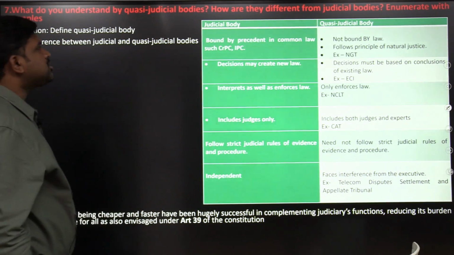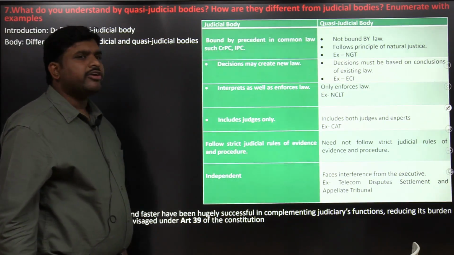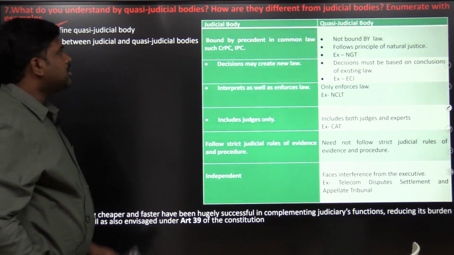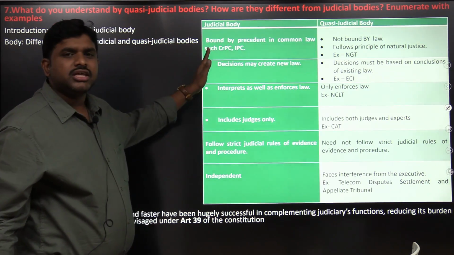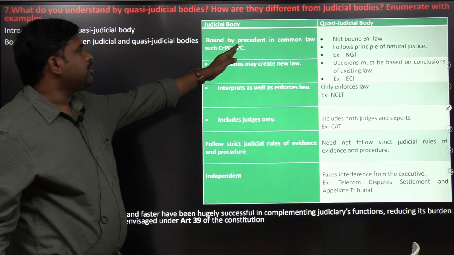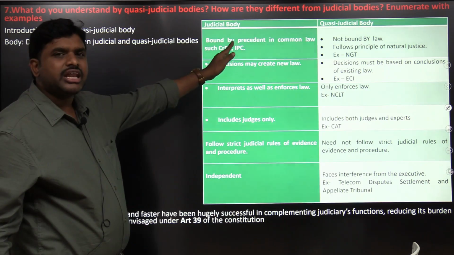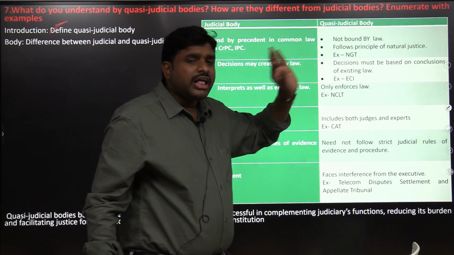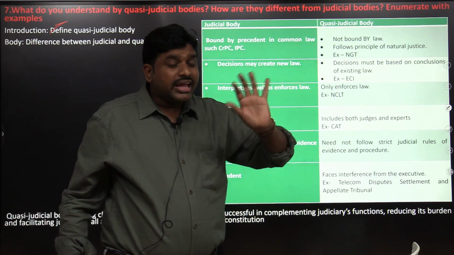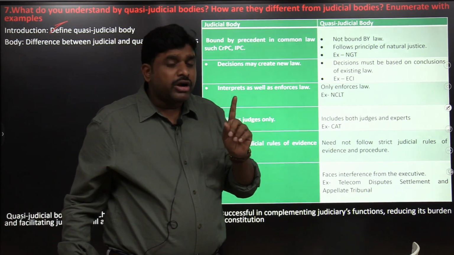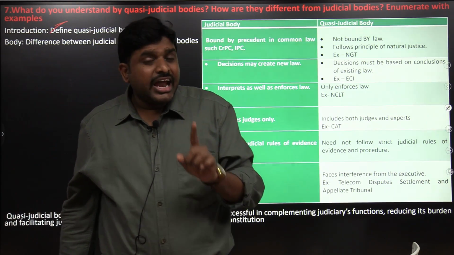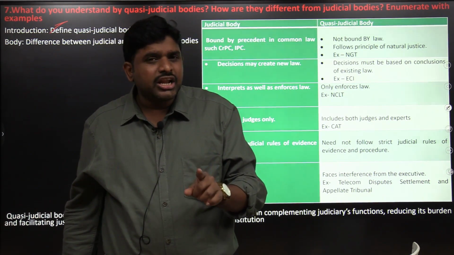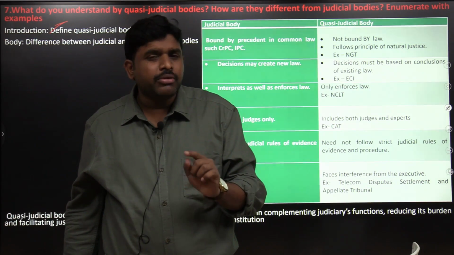What do you understand by quasi-judicial body? How are they different from judicial bodies? Enumerate with examples. Judicial bodies are there in the Constitution of India, bound by precedent, and in common law, CrPC and IPC will be followed. Quasi-judicial bodies have their own law, like the National Green Tribunal. They are not judicial bodies. Why? Because the heads of quasi-judicial bodies are administrators, like the National Green Tribunal and the Central Administrative Tribunal.